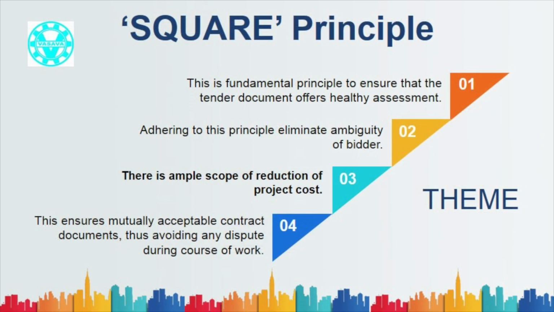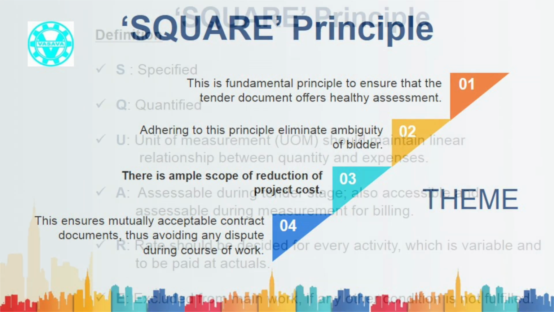Now, what is the objective of Square Principle? This ensures that the tender document is well designed. It ensures that ambiguities from bidder are very less and minimum clarification is asked by a bidder. Most important thing is that this provides opportunity to reduce project cost, directly and indirectly also. This ensures mutually acceptable contract documents, thus avoiding any dispute during course of work. Let us discuss in details in next slides.